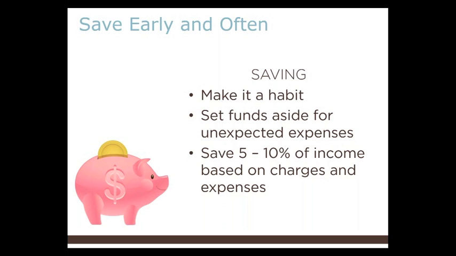Build in a savings plan. The key is to save early and save often. If savings is not a priority, we highly recommend making it a priority. Saving should become a habit for your chapter. Your future self and future brothers will thank you. Having savings set aside will help provide protection from unexpected expenses or anything else that may come up, such as providing a base to pay for a house improvement or even a down payment. It's recommended that chapters save 5 to 10% of their income based on charges and expenses, but this will vary based on your chapter goals.